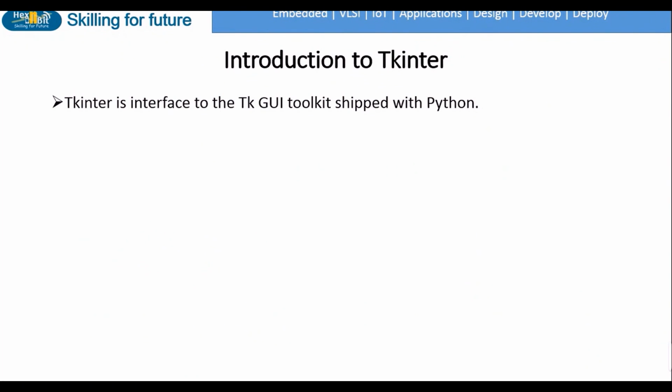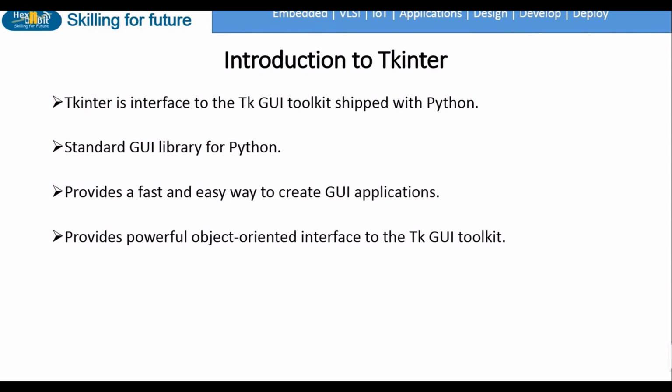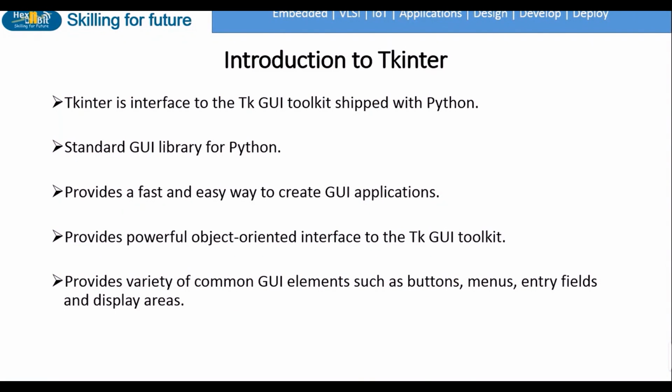Tkinter is an interface to the Tk toolkit, which is a free and open source cross-platform widget toolkit. Being cross-platform means that it can run on Linux, Mac OS as well as Windows. Tkinter is the standard GUI library for Python. It provides us with a fast, object-oriented and easy way to create GUI applications. Common GUI elements accessible via Tkinter are buttons, menus, entry fields, and display areas.